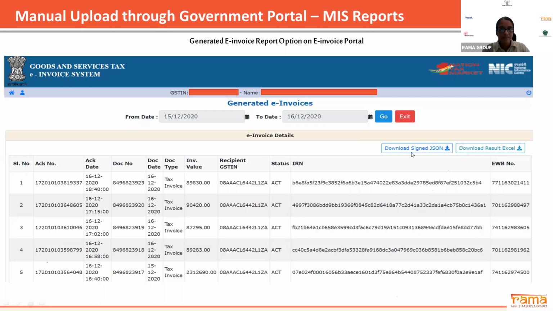Now, this IRN file you can download in JSON format also, and in Excel format also. If you want to upload this JSON in your ERP, and if your ERP allows, then from here you can download and upload on your ERP. That IRN number will automatically get updated in your system.